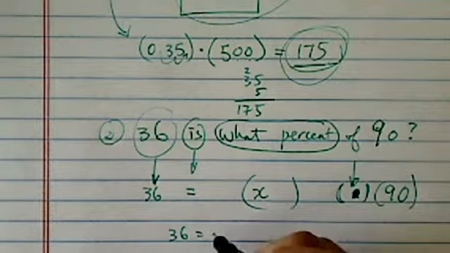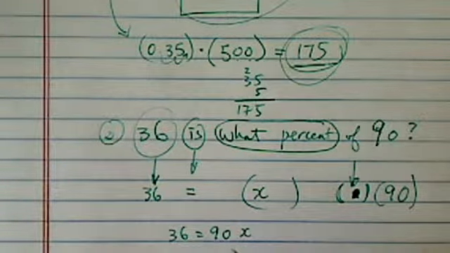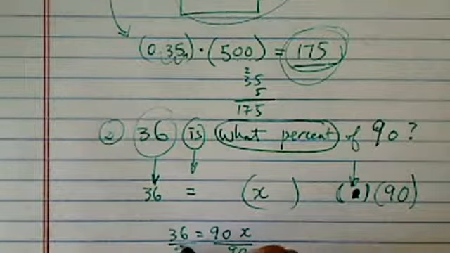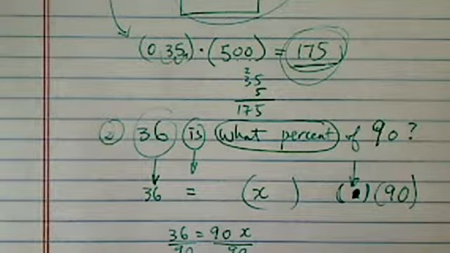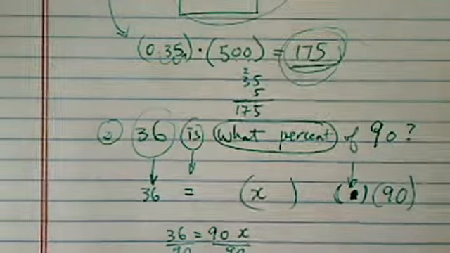36 is equal to 90x. Solving for x by dividing 90 on both sides, I have x is equal to 36 divided by 90. It's 0.4.